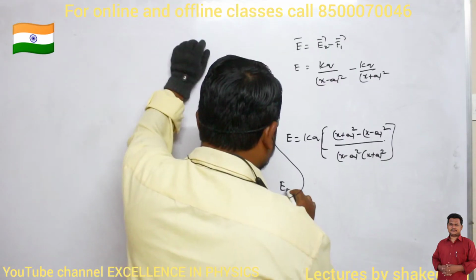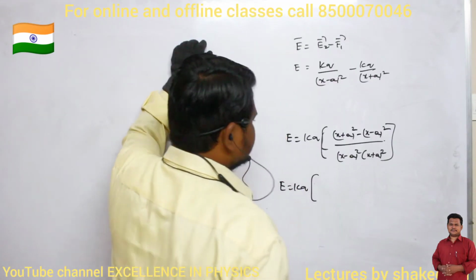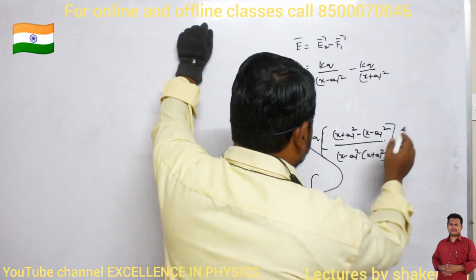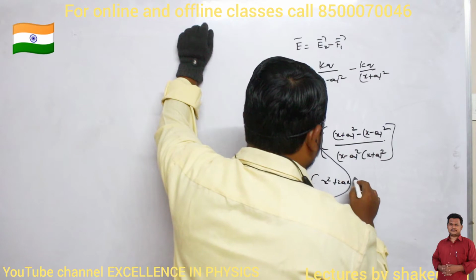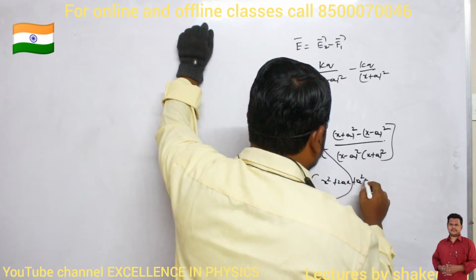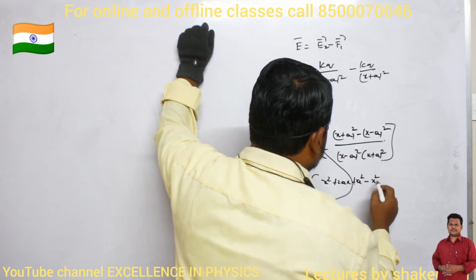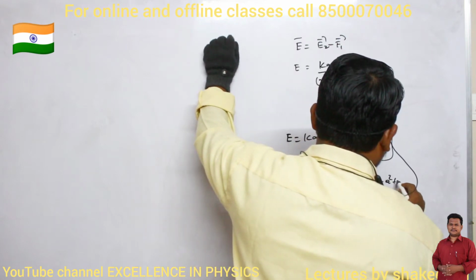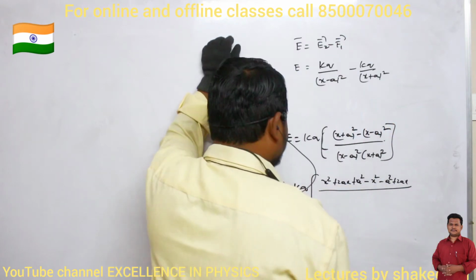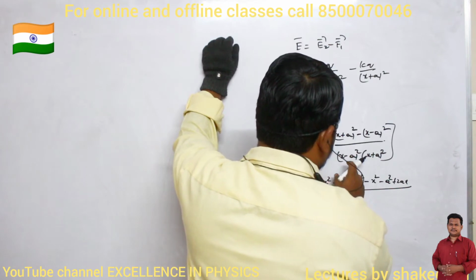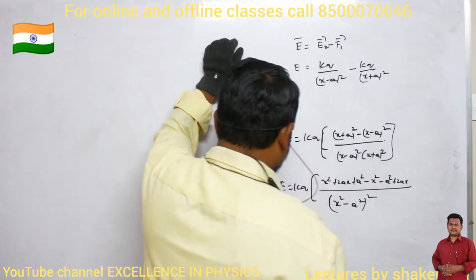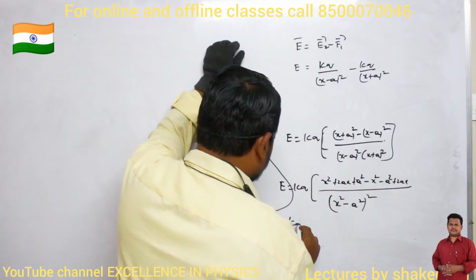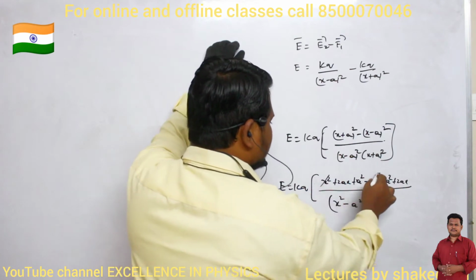So I will get E equals kq into x square plus 2ax plus a square minus x square minus a square plus 2ax, divided by, so this is of the form a plus b into a minus b, again whole square, no? So a square minus b square, again whole square. Clear? So E is equal to kq into, what are the terms which will get cancelled?